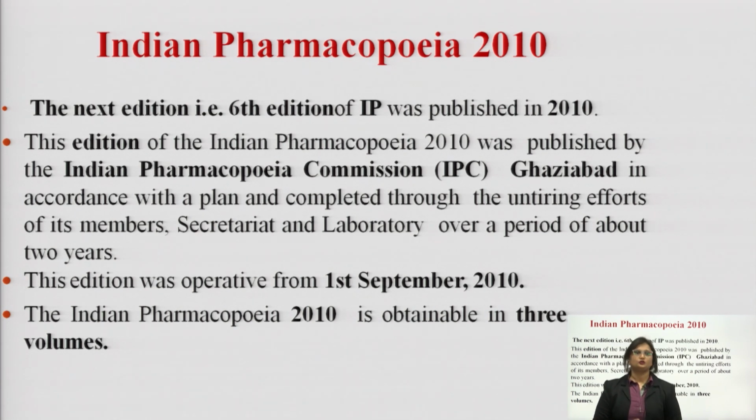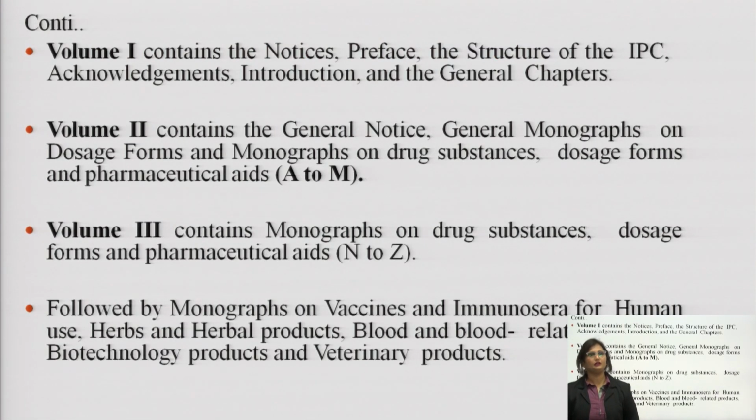The Indian Pharmacopoeia 2010 is again obtainable in 3 volumes. Volume 1 contains notices, prefaces, the structure of the IPC, acknowledgements, introductions and the general chapters. Volume 2 contains general notice, general monographs on the dosage forms, monographs on drug substances, dosage forms and pharmaceutical aids, comprising alphabet A to M. Volume 3 contains monographs on drug substance and dosage form comprising alphabet N to Z.